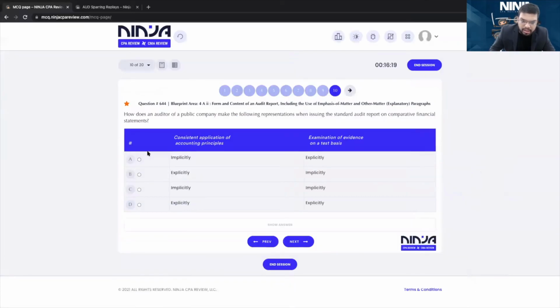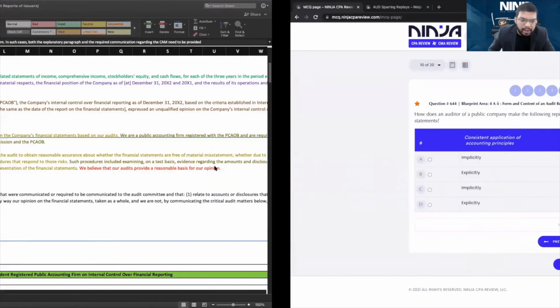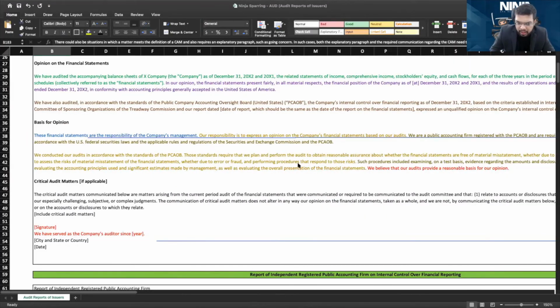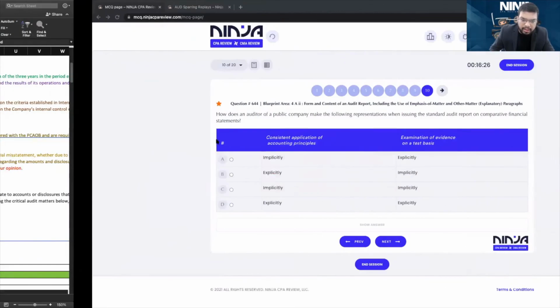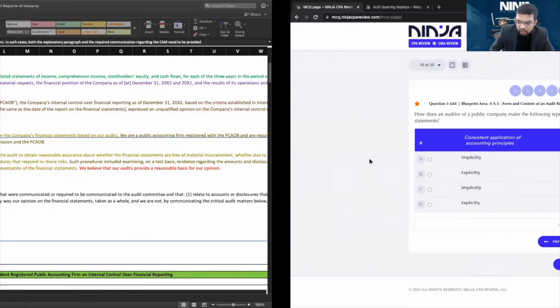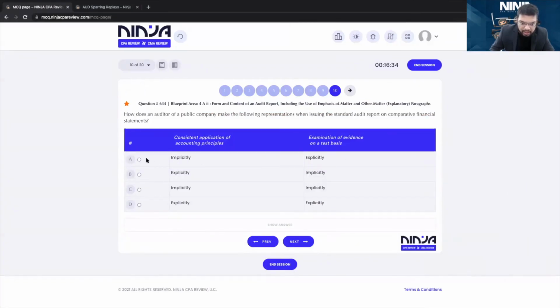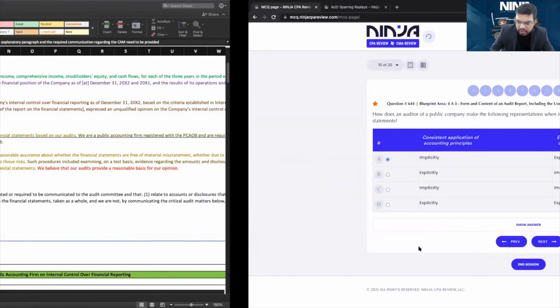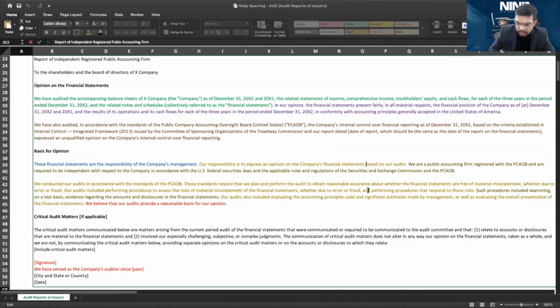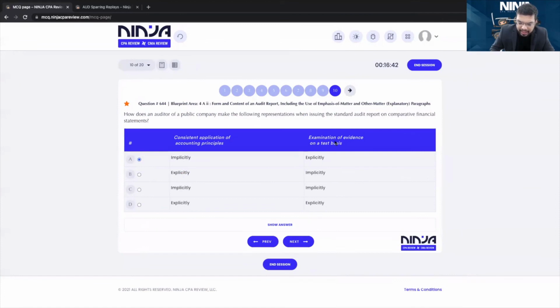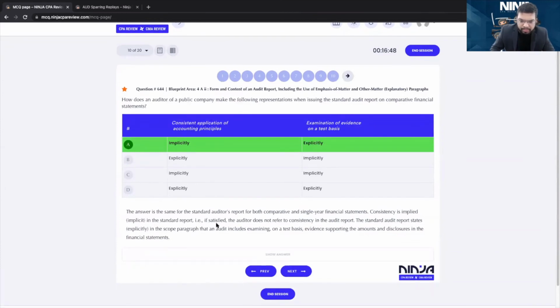So you don't mention consistency explicitly. It's implicitly implied that the overall presentation should be fine. And again, if accounting principles are followed and overall presentation is fine, that means they are consistent. But examination of evidence on a test basis, that is explicitly mentioned, which makes the answer A. Such procedures included examining the evidence on a test basis. This is mentioned in detail in explicit terms. This is implied. The answer is A.